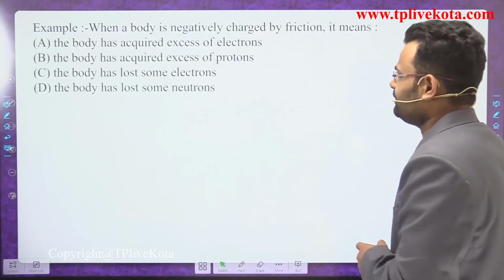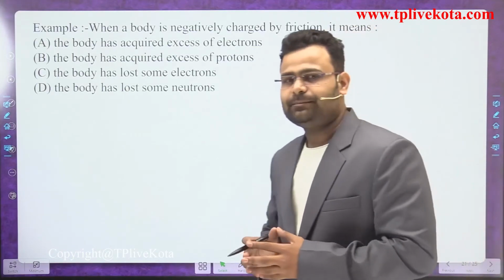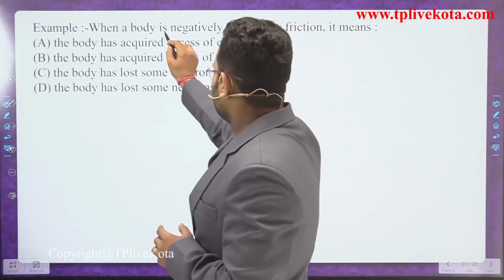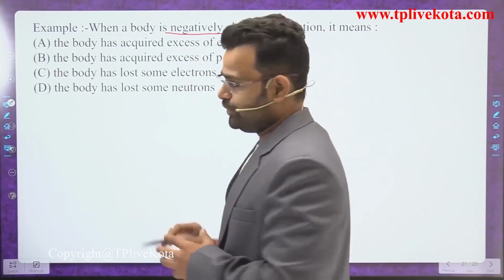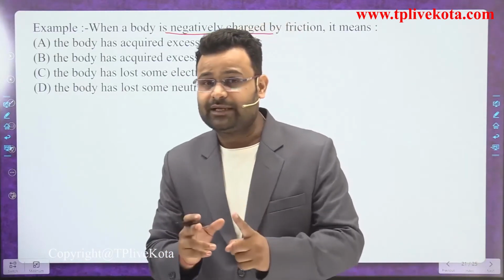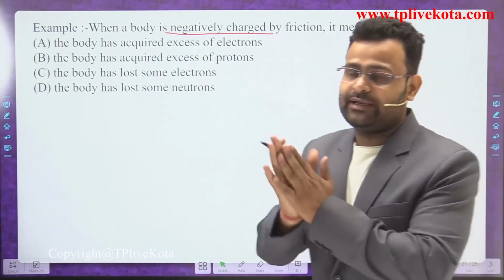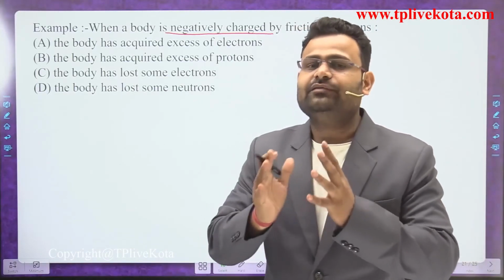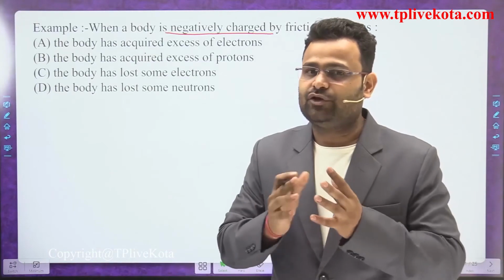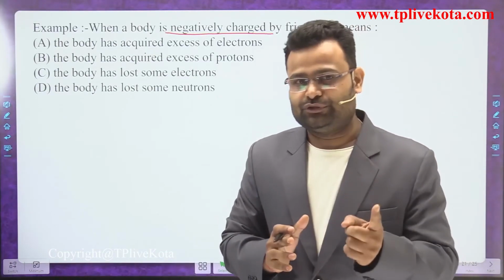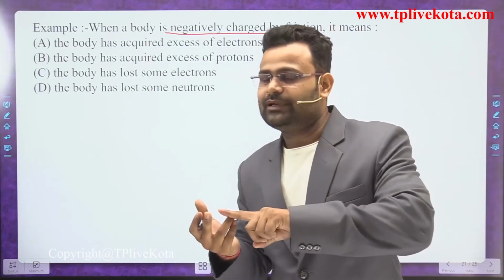In the next example, dear students, the question talks about a body that becomes negatively charged by friction. What is the meaning of friction? We are rubbing two bodies. When we rub two bodies, dear students, one body becomes positively charged and the other body becomes negatively charged.